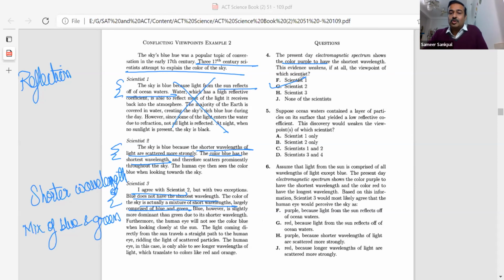Question number 5. Suppose ocean waters contain a layer of particles. Now ocean waters, okay, let me read further. On its surface that yielded a low refractive coefficient. Scientists 2 and 3 both are not talking about the ocean water. There is only one student talking about the reflection actually, and that is scientist 1, right? So just having these keywords with us, we are able to answer the questions.